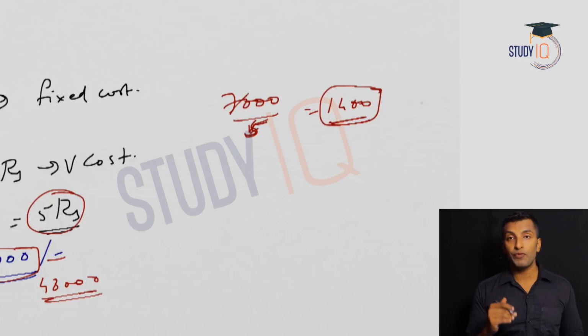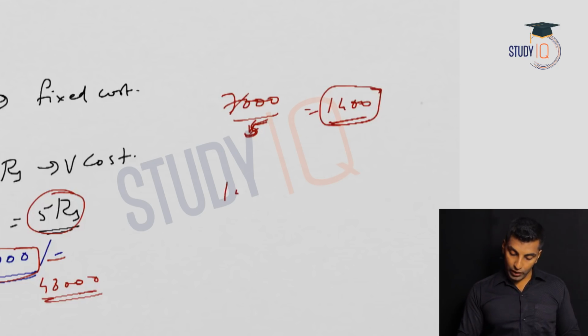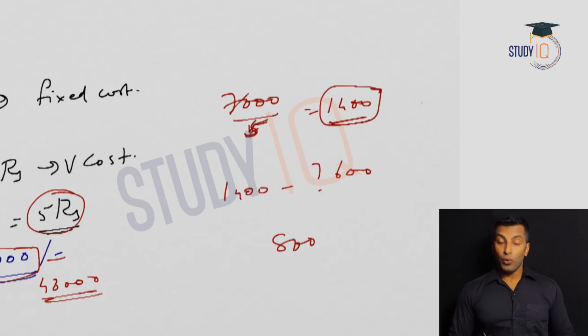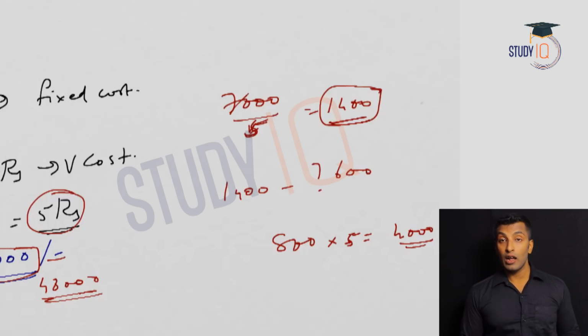Now if you ask how much loss, it depends on how many items you sold. So 1400 minus the number of items you sold. Let's suppose 600. So 800 is the difference. Now you can multiply this 800 with 5. So what you get? 4,000. So 4,000 is your loss.